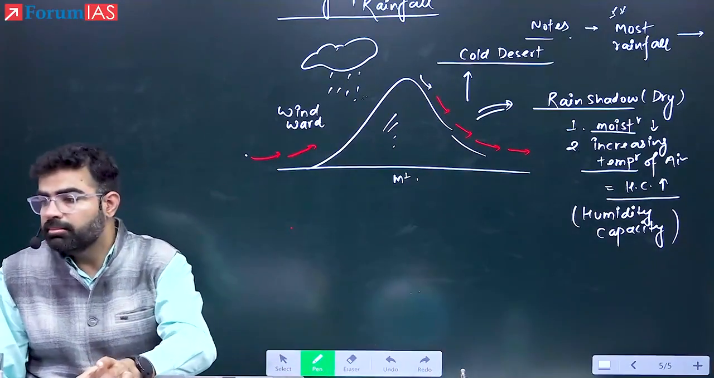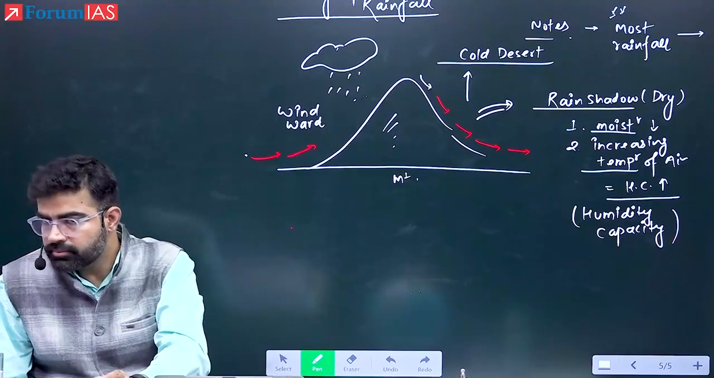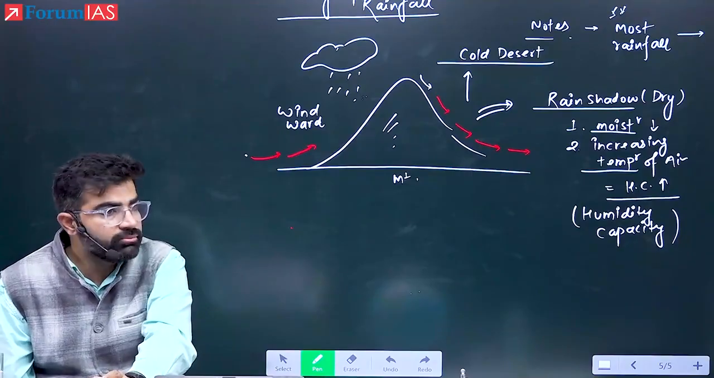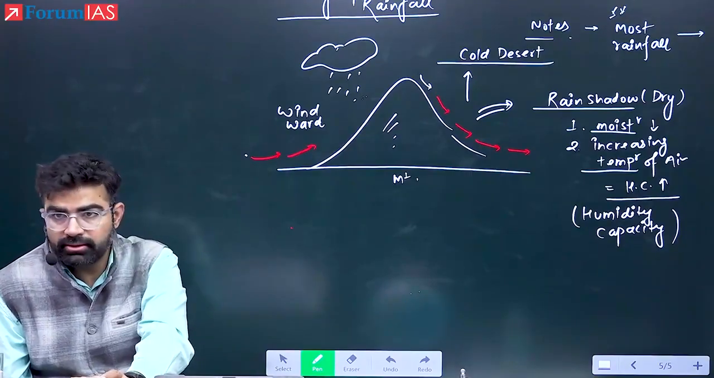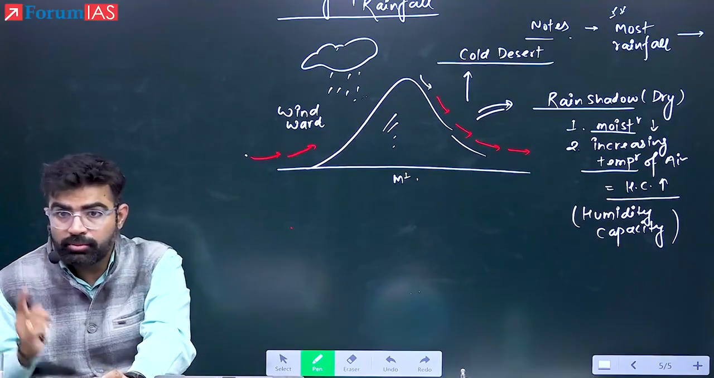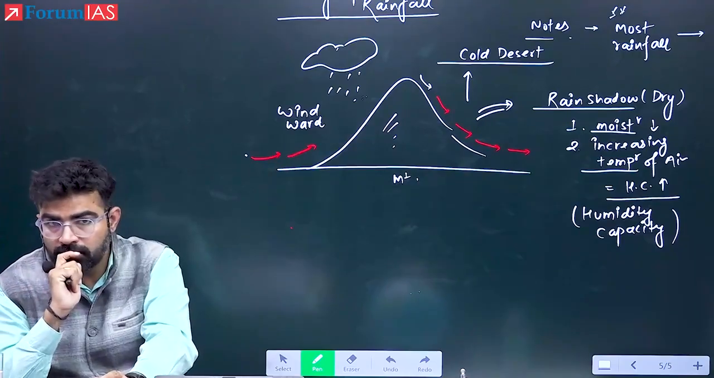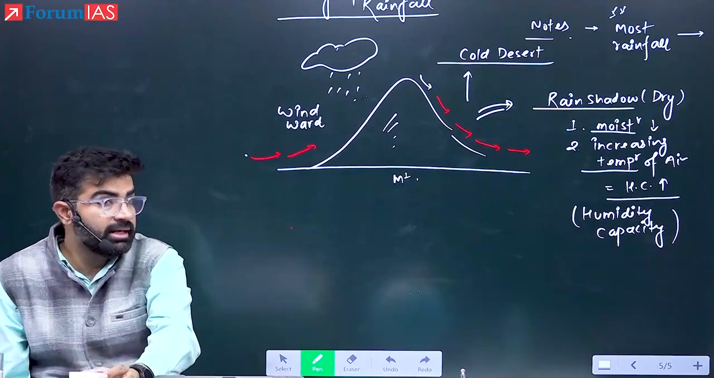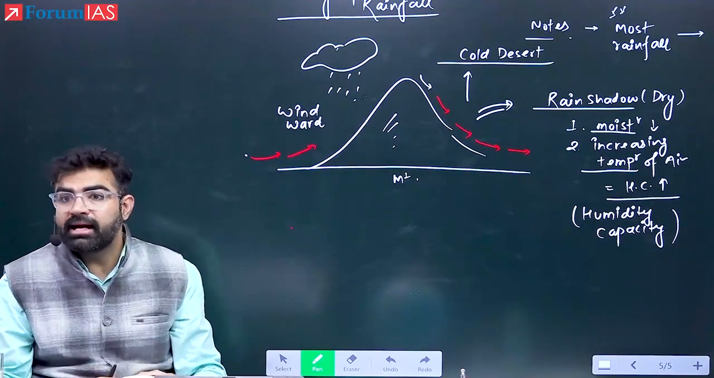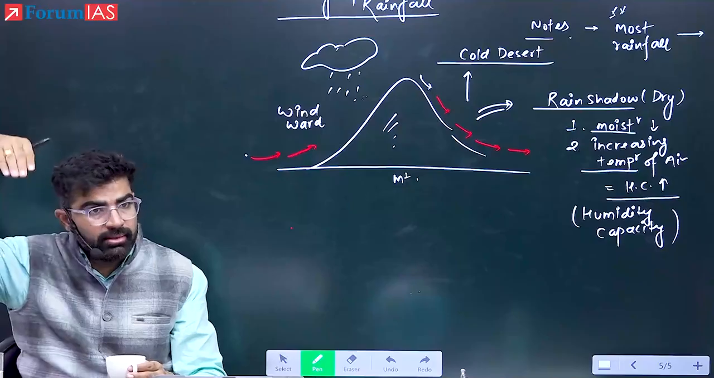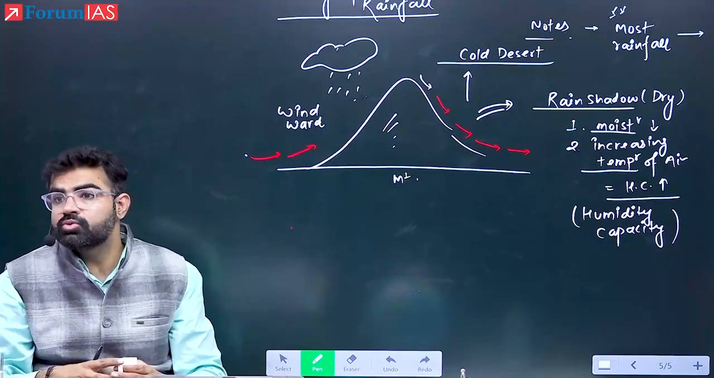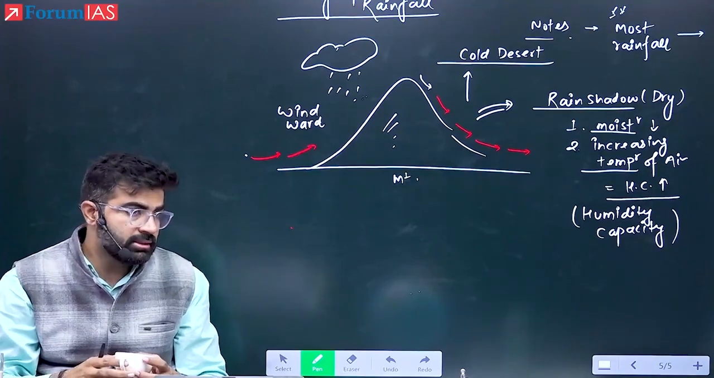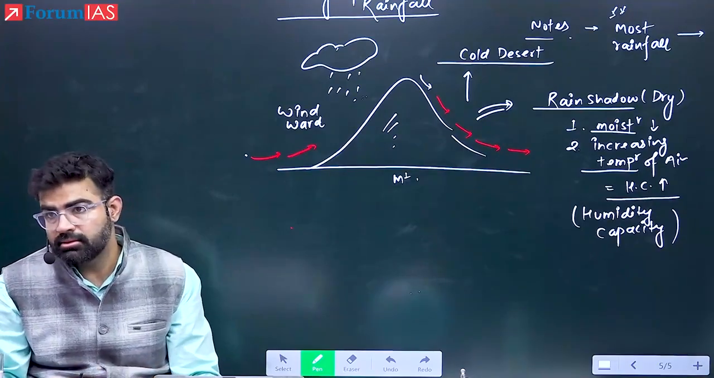Now see here, Patagonia. What is the latitude? It is more than 45. It is not located in the 20-30 degree belt. It means what could be the reason behind its formation? It is the rain shadow region of which mountain? If you can see, it is the Andes, and the Andes are very high. So when the air comes down from the Andes, it becomes very dry. Patagonia is the driest desert in the world because of this reason.